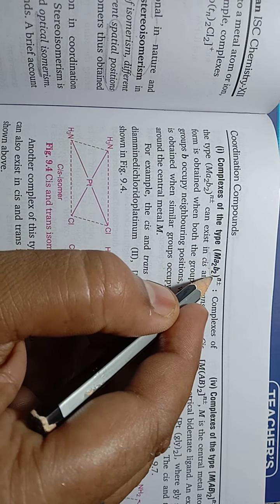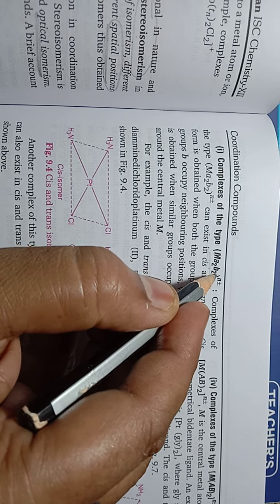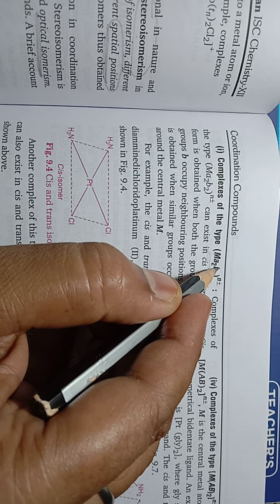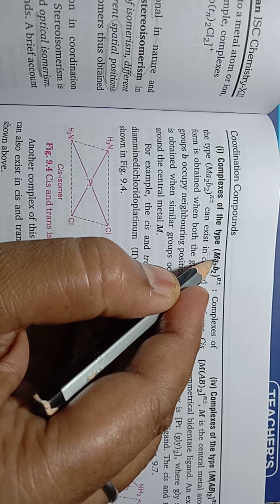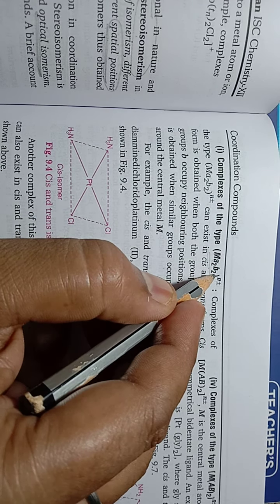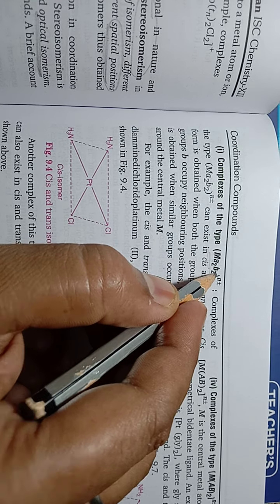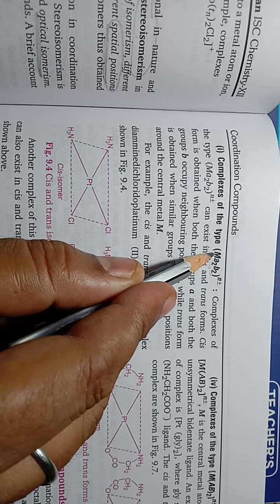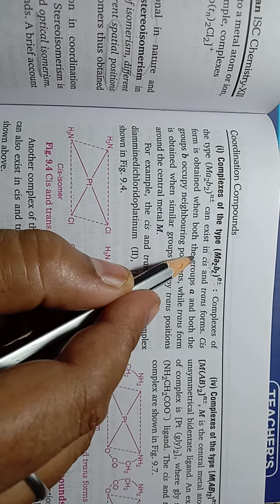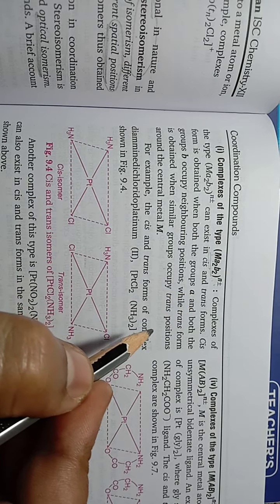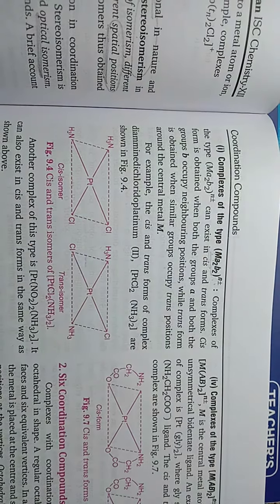Ma2B2 means 2 monodentate ligands of the same type and 2 others of the same type but different from A. So 4 ligands are there, 2 are the same type and 2 others are of the same type. Such compounds or ions are going to form cis and trans isomers. Now M stands for the central metal atom.